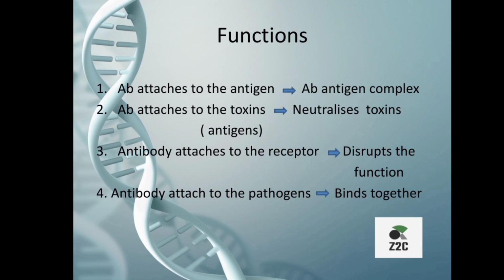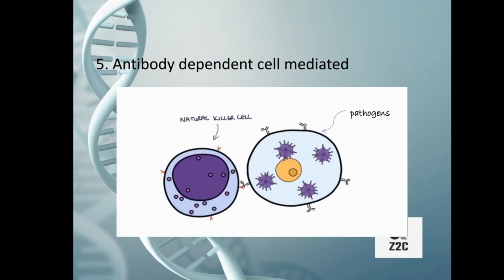In the fourth case, the antibody attaches with the pathogen and binds together. In this case, the antibody almost nullifies the pathogen's effect in the system. In the fifth case, antibody-dependent cell-mediated cytotoxicity, the antibody boosts the natural killer cell by attaching with it. Jointly, they both kill the pathogen.